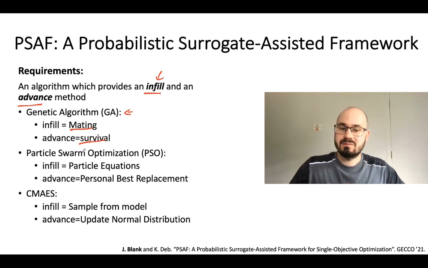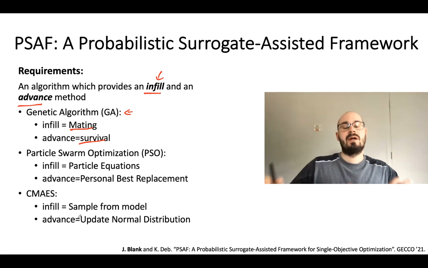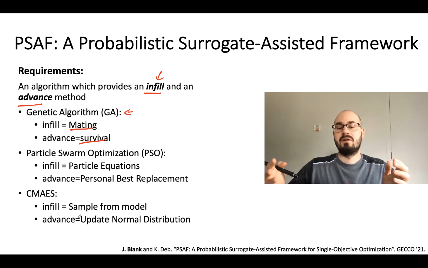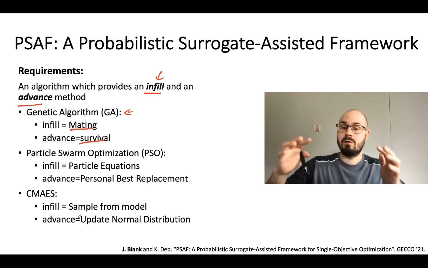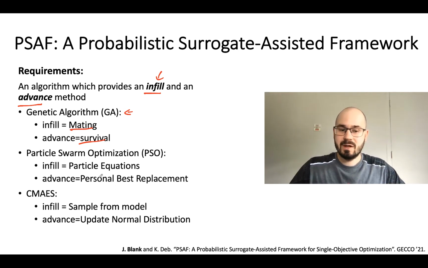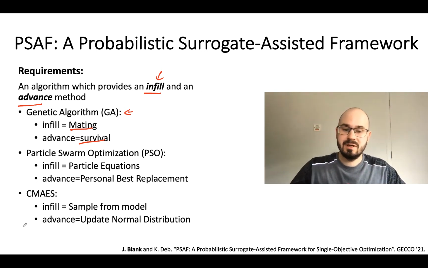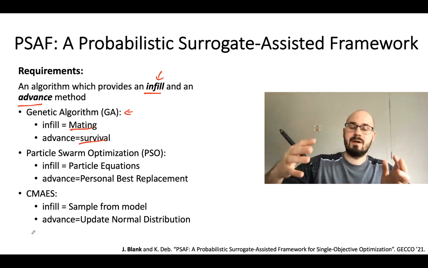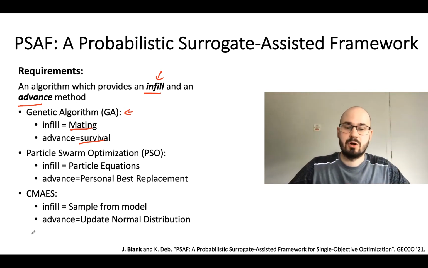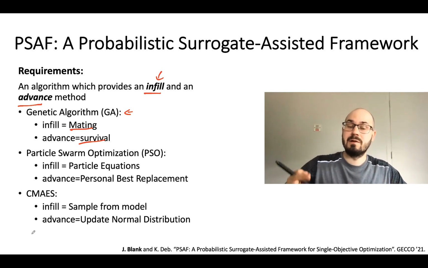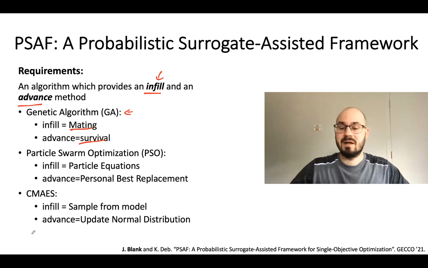Let us look at particle swarm optimization, or in short PSO. There, for the infill of solutions, we execute the particle's equations having the local and the global best in some way involved and some randomness. The advance is a simple personal best replacement. If the new solution improves the personal best, we replace it. Or let's look at CMA-ES. There we sample from a normal distribution to get new infill solutions. And the advance is an update of this normal distribution over time. So these are three examples of algorithms which fulfill the requirements to use PSAF.